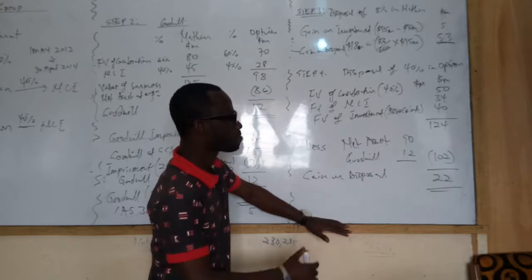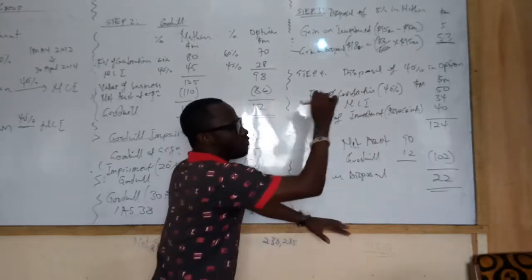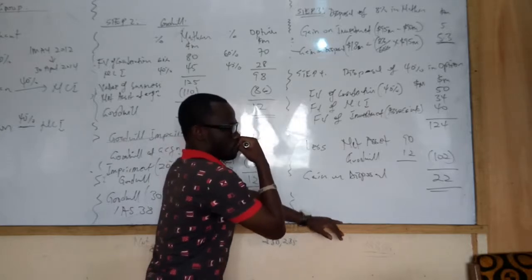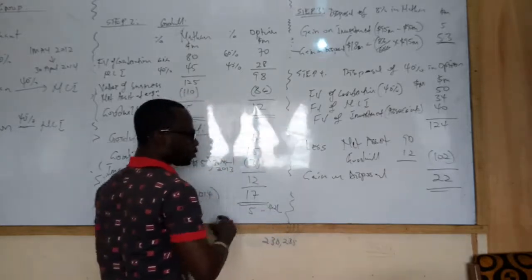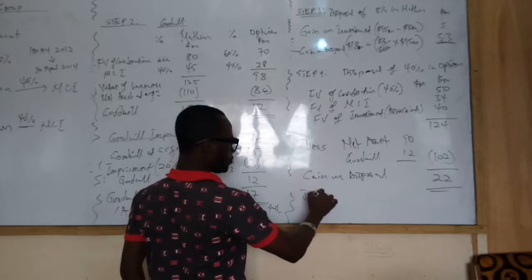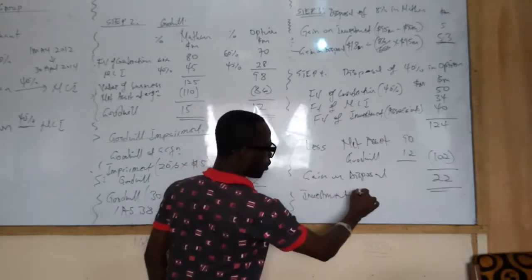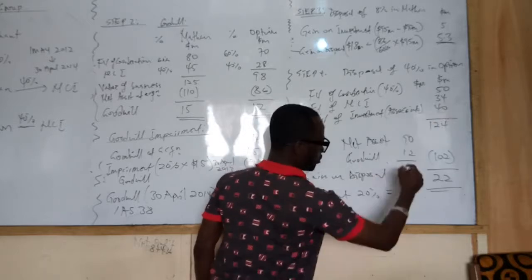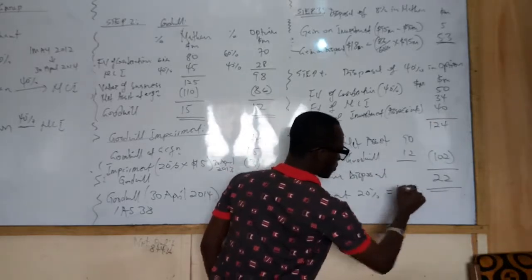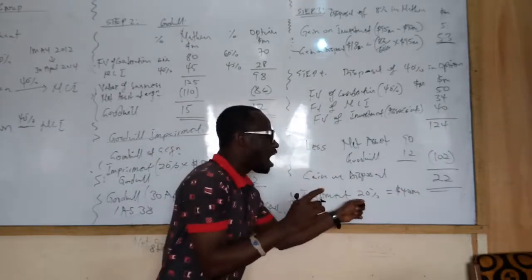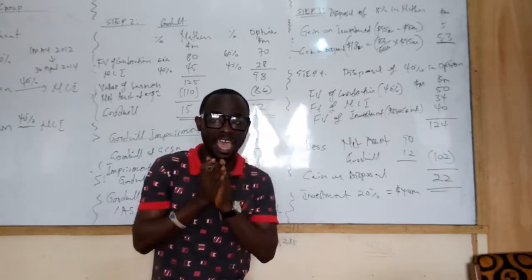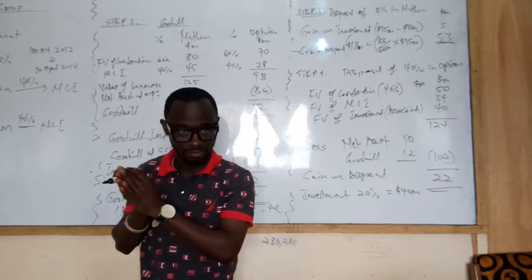What is now our investment in Option? Our investment in Option now will be what? 20%, which will be valued at how much? 40 million. Now we will account for this investment using the equity method as per IAS 28.